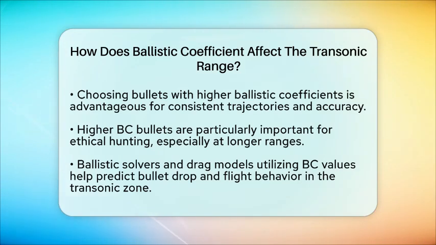In summary, the ballistic coefficient plays a significant role in how a bullet behaves in the transonic range. It affects the bullet's ability to retain velocity and maintain stability. Higher ballistic coefficient bullets perform better by minimizing the destabilizing effects of increased drag, which is essential for accurate shooting and hunting at extended distances.